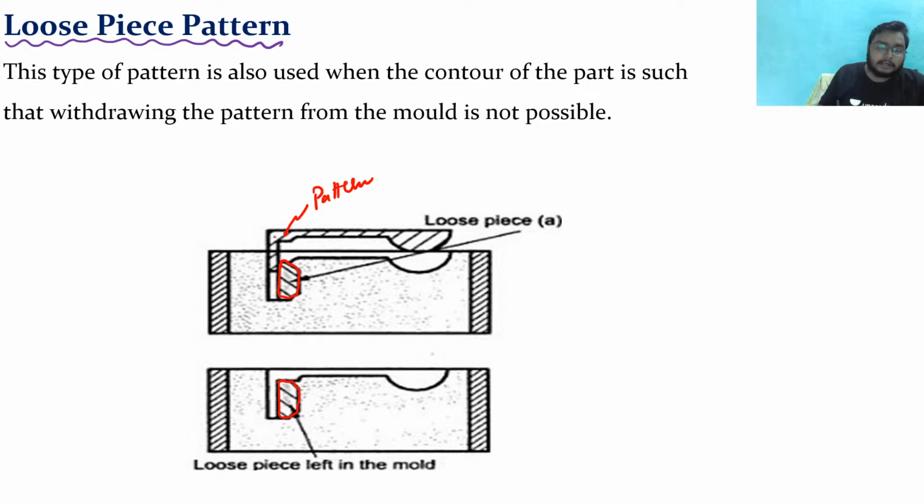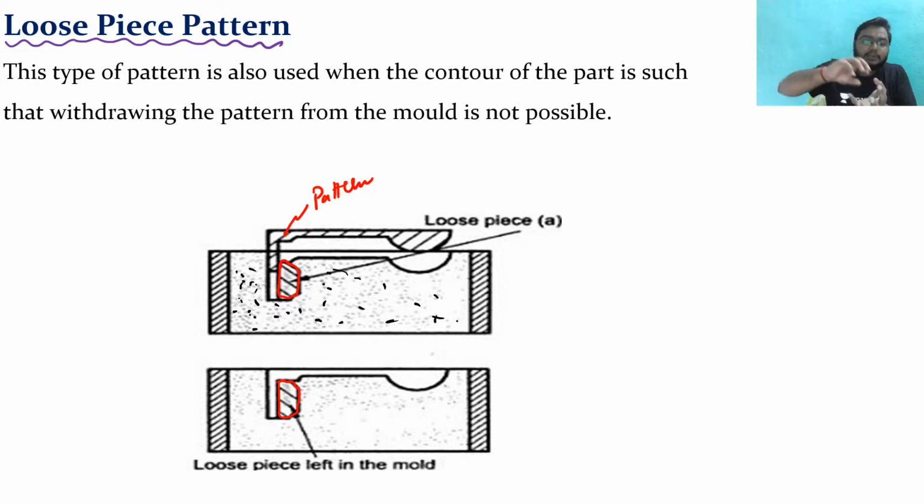See, this is the pattern, right? So what you did, you just place the pattern, and above this pattern you just fill this molding sand. The entire region is filled with molding sand, and then you do the ramming, and after the ramming process ends, what is the next thing?